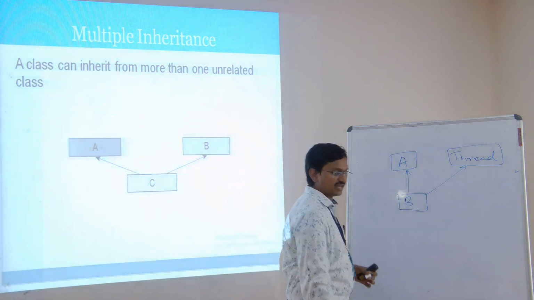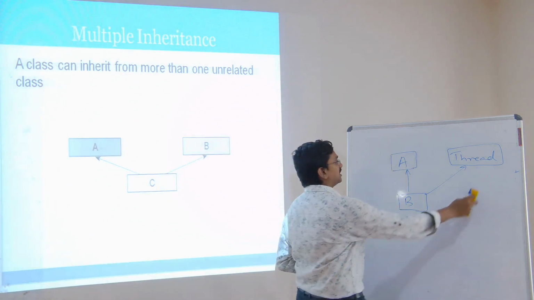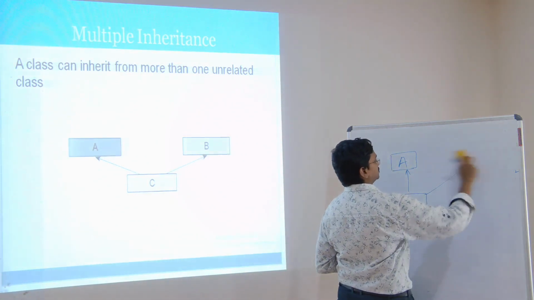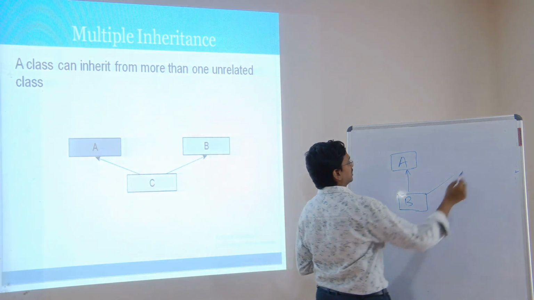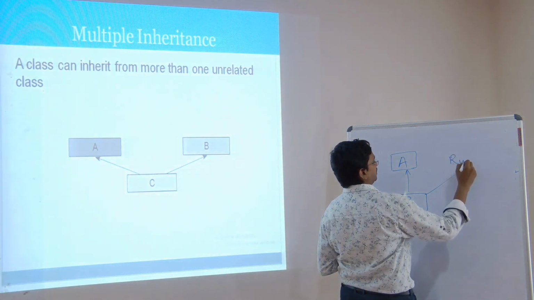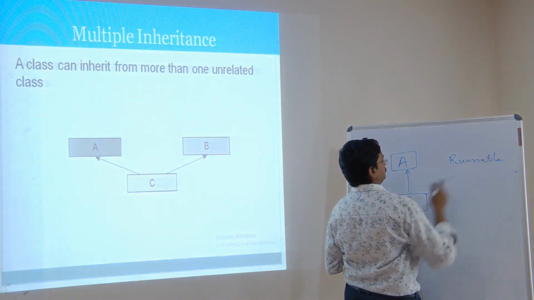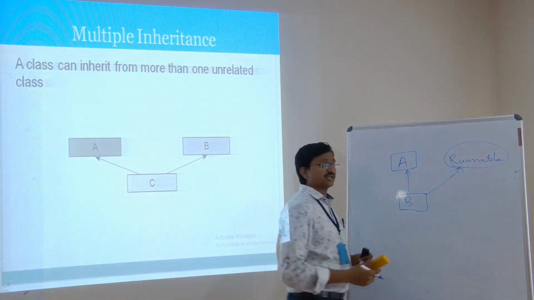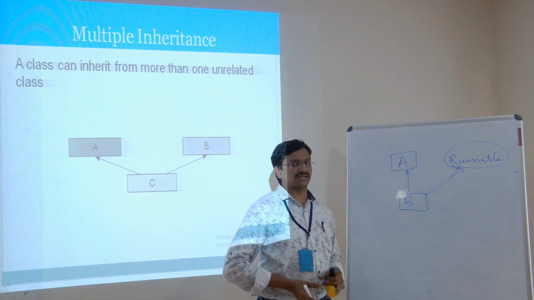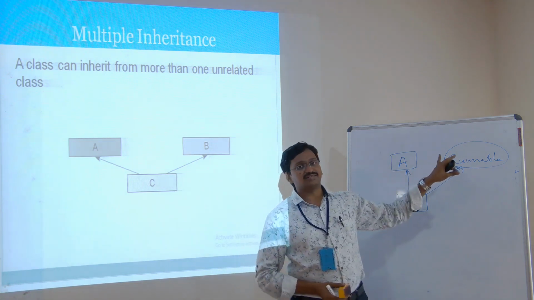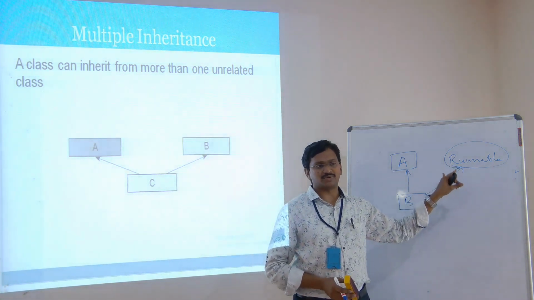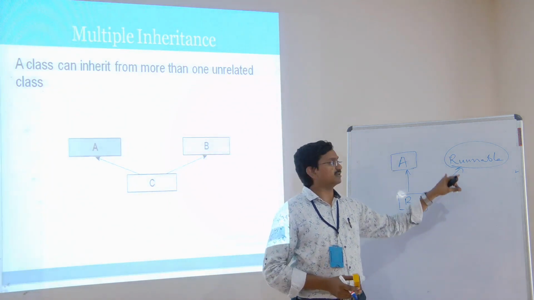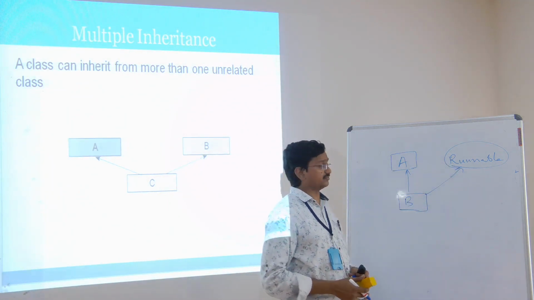At that time, we can consider an interface instead of the Thread class. What is that interface? The Runnable interface. This is a Runnable interface which we can use instead of the Thread class. Whatever methods Thread has, all that will be there in the Runnable interface also.